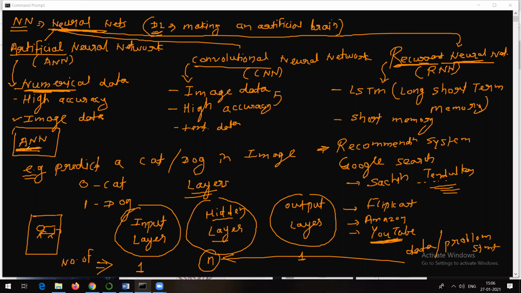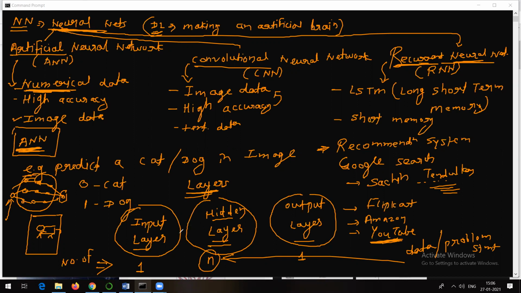In case of an artificial neural network, we have got different layers: input layer, hidden layer, output layer. Those who try to study this might have seen some diagrams like this. Those who directly study deep learning, or have developed some mini projects, might have come across this kind of thing. This is what I am trying to talk about. This is the input layer, this is the hidden layer, and this is the output layer.